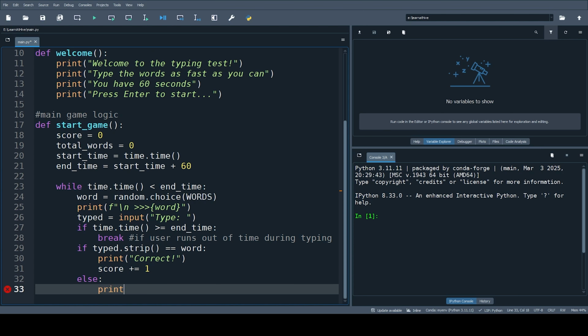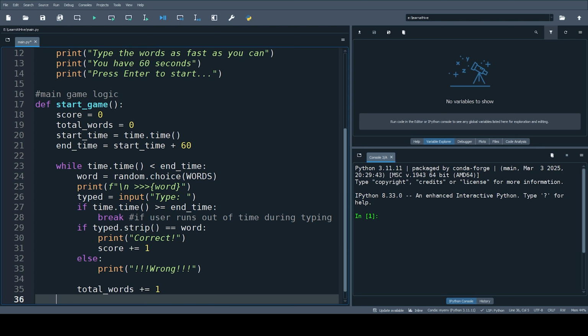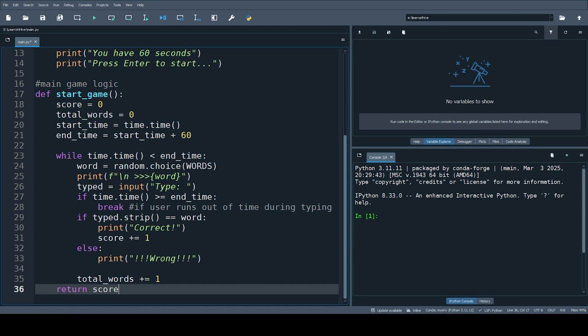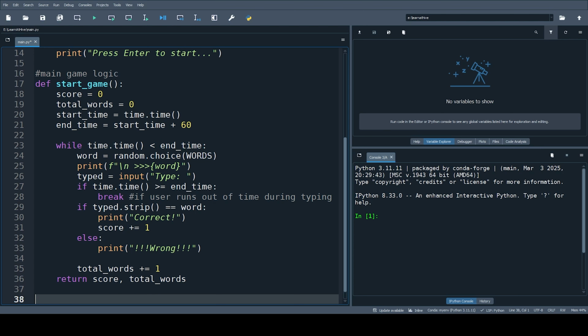Else print wrong. So total_words plus equals 1, and we will return score, total_words. We will run it for 60 seconds. Random words will appear to the user. Finally, it will return score and total words.